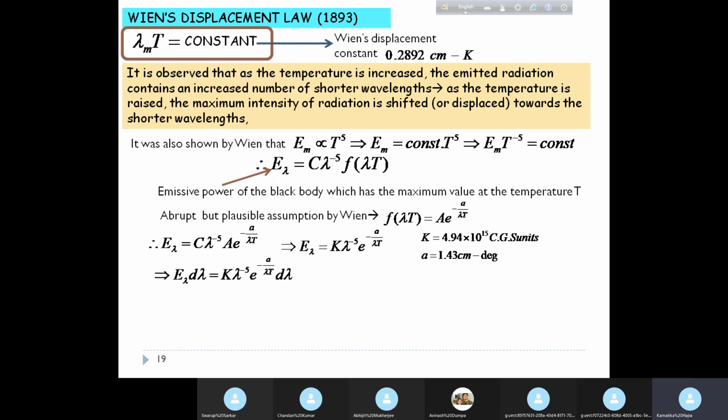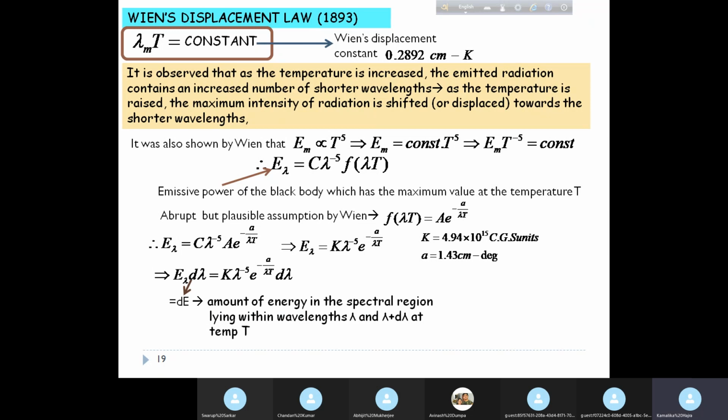So E lambda d lambda becomes K lambda to the power minus 5 e to the power minus a by lambda T d lambda, and this is equal to dE, which is the amount of energy in the spectral region lying within wavelengths lambda and lambda plus d lambda at a temperature T. Okay.